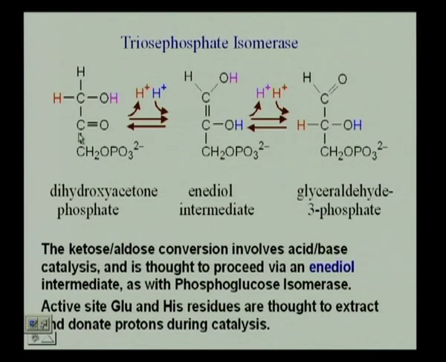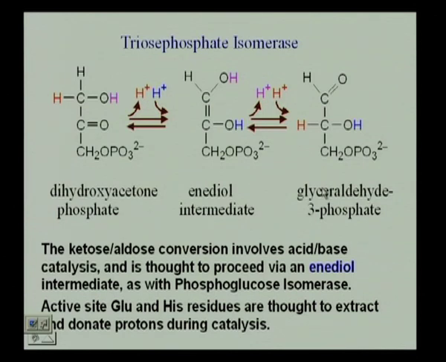When we have dihydroxyacetone phosphate, what are we talking of? We are talking of a ketose, right? When we have glyceraldehyde 3-phosphate, we are talking of an aldehyde, right? So, there has to be an enediol intermediate that is going to take you from the ketose to the aldehyde.